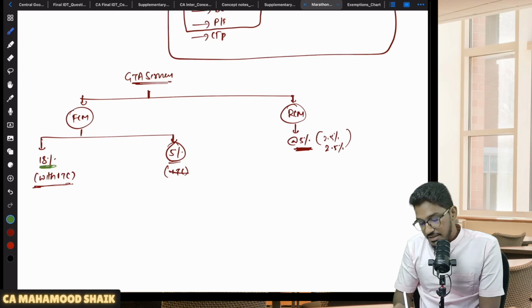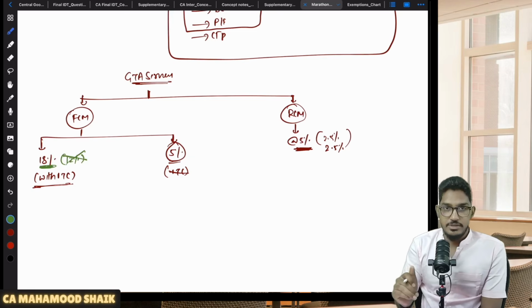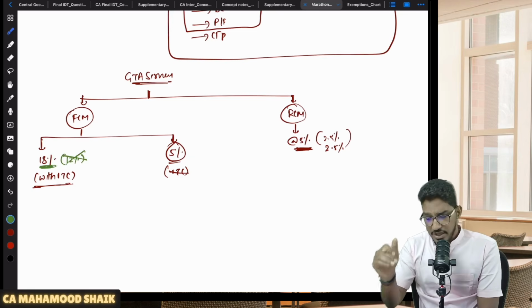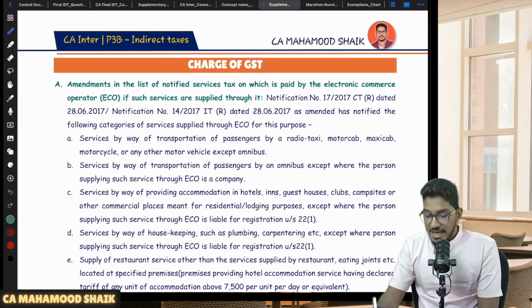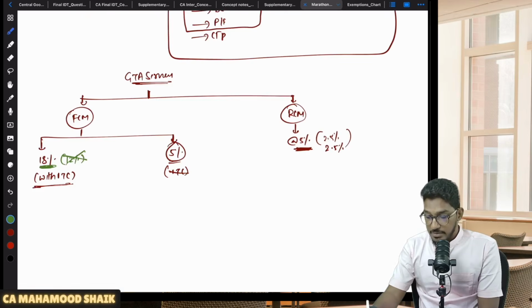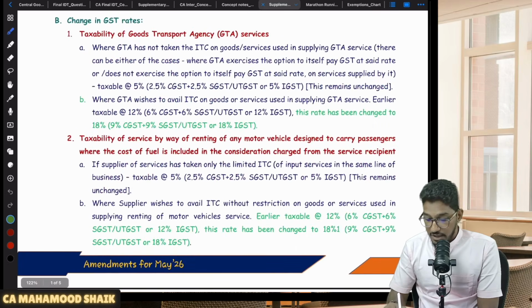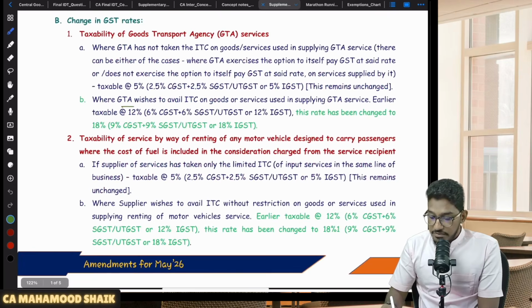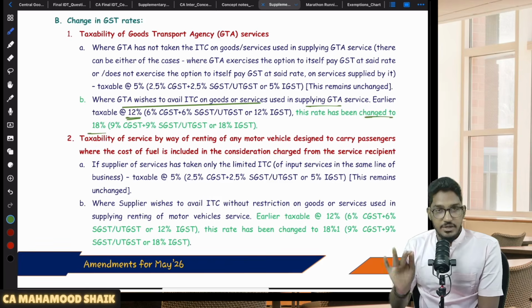Here is the amendment. Previously, the rate used to be 12%, but now that has been replaced with 18%. So if you see it in this chart, you will be able to find 12%. But if you look at the supplementary material, this is the amendment we have given here. Where GTA wishes to avail ITC on goods and services used in supplying GTA services, earlier the rate used to be 12%, but now this has been changed to 18%.